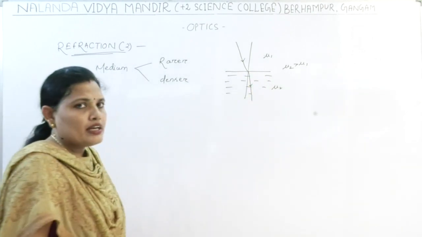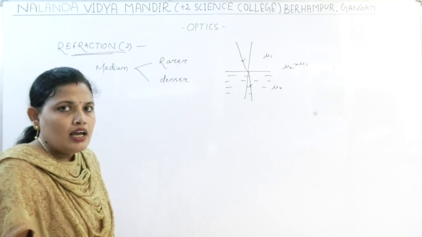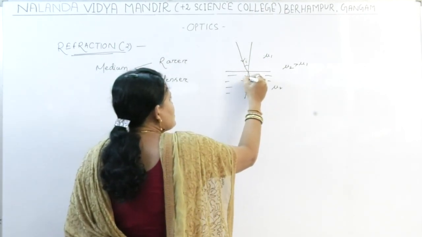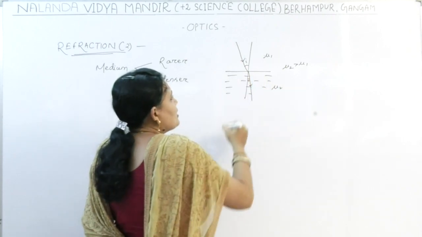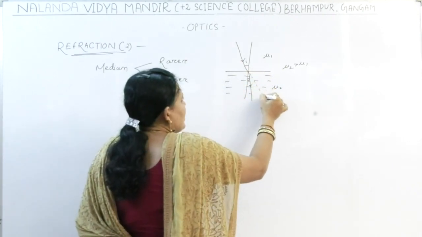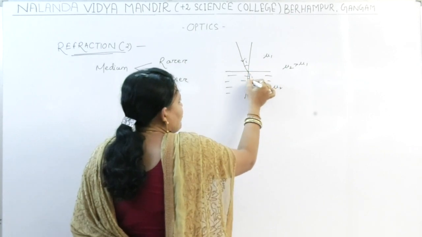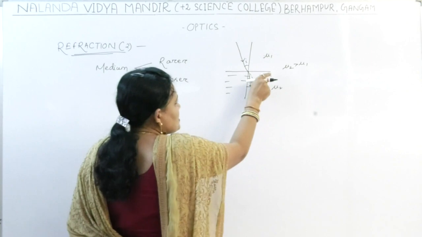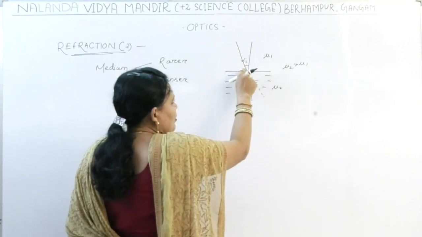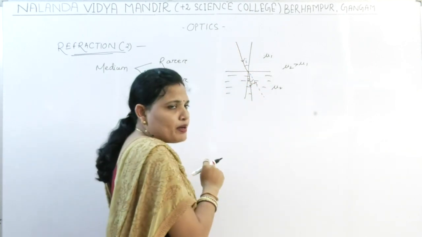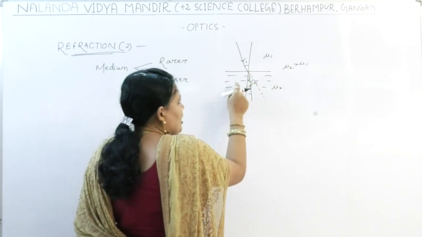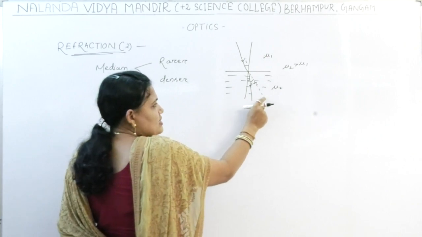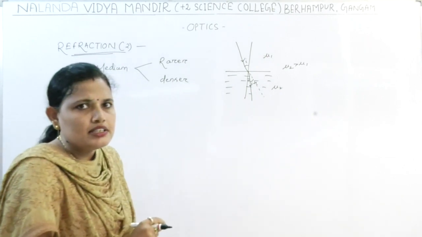If this is the angle of incidence I and this is the angle of refraction R, then the ray is deviated through I minus R. Because if the second surface is not present, the ray would have passed through this path. Due to the presence of the second medium, the ray has travelled through this path. So the deviation is I minus R.